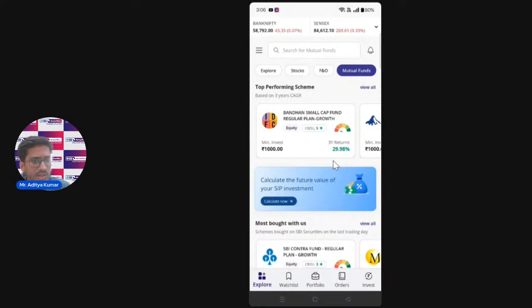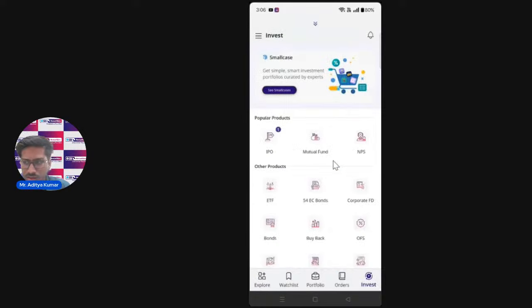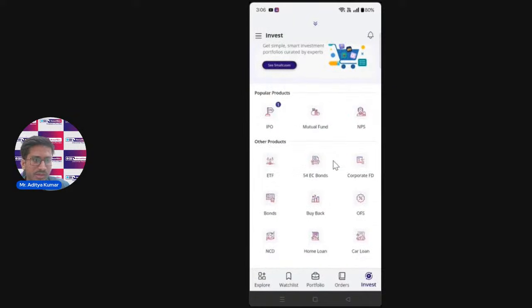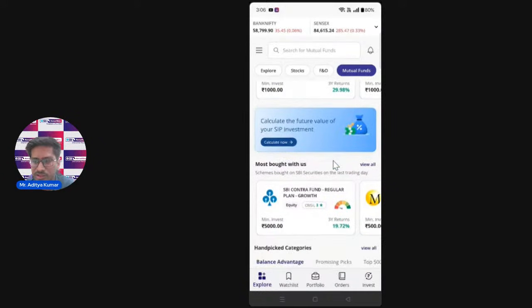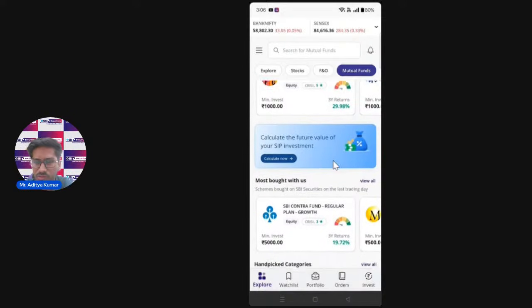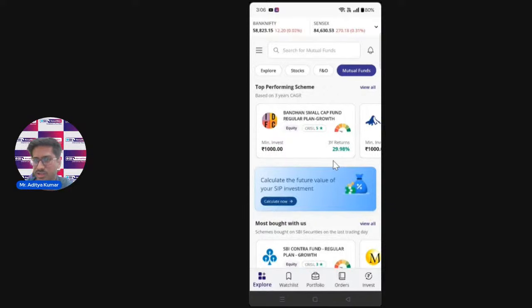Or else you will see another option in the invest section at the top of the page. You can see the popular products on our app, that is IPO, mutual fund, NPS. So this is how you can access our mutual fund page. Once you go through this page, you will see multiple features related to top performing schemes and more. I will break this down even further. So let's first cover the top performing schemes.